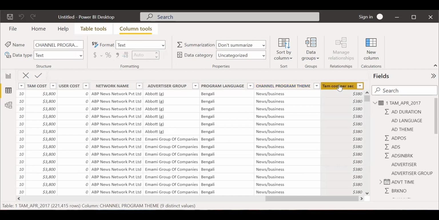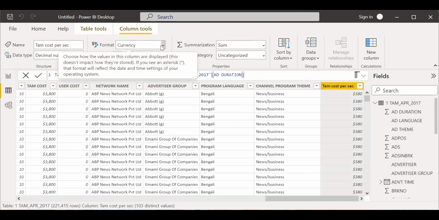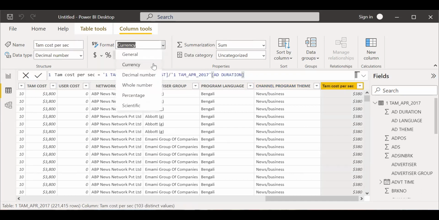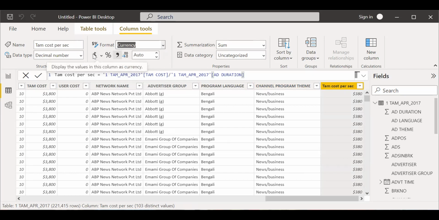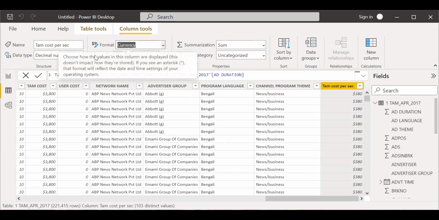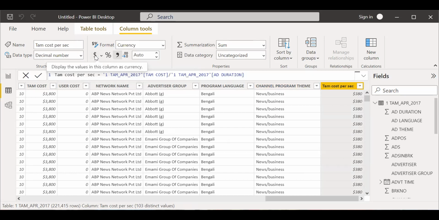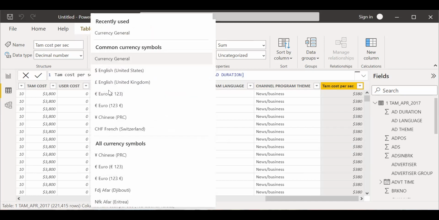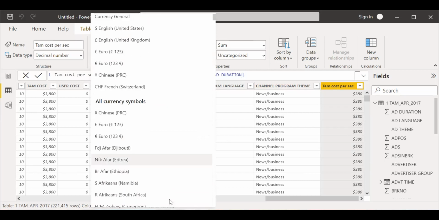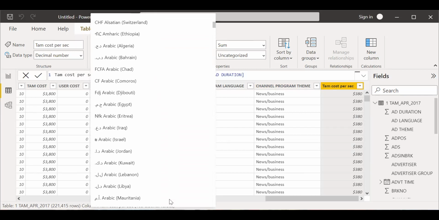Just click on the top, let it be currency. Below that there is a dollar symbol, and just beside it there is a drop down. On the right hand side of the dollar symbol, between dollar and percent, there's a small down arrow. So you go to the drop down and you will see all sorts of currencies there.